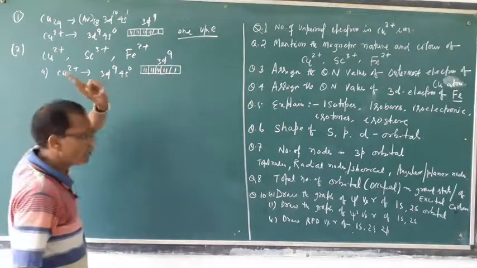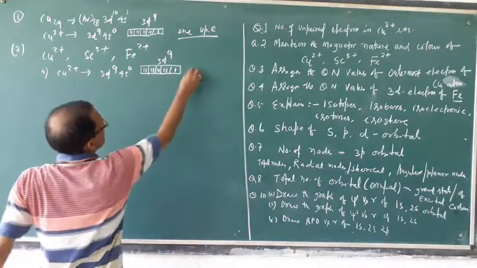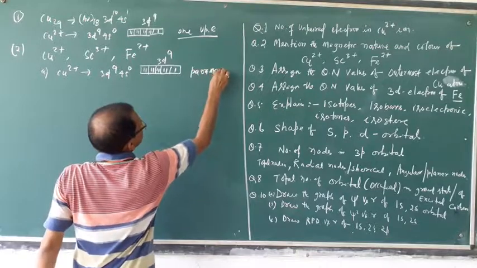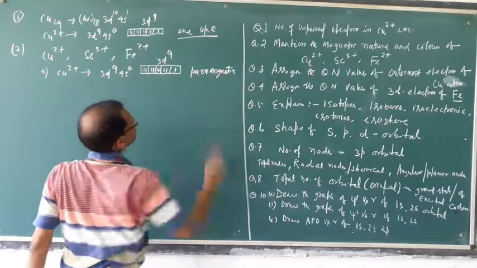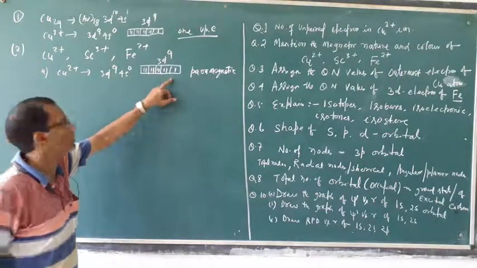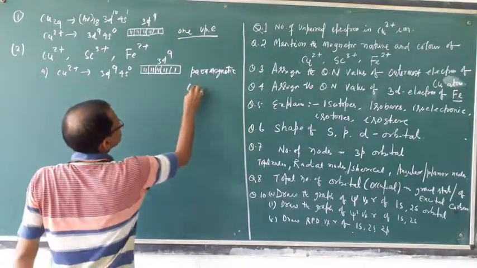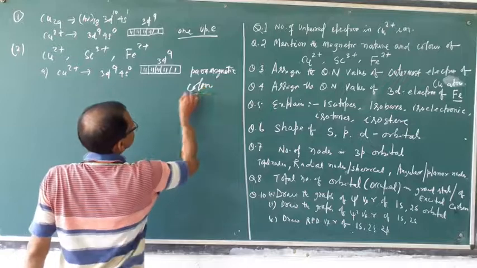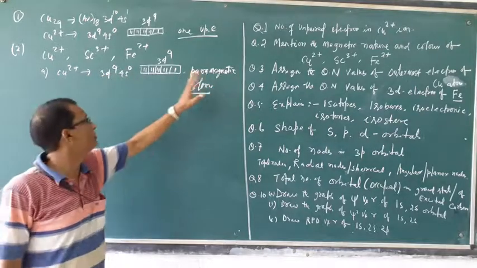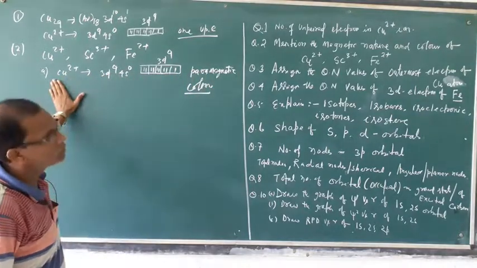As it has an unpaired electron, it is paramagnetic. And having an unpaired electron means it has color. So it is a colored substance with paramagnetic nature.